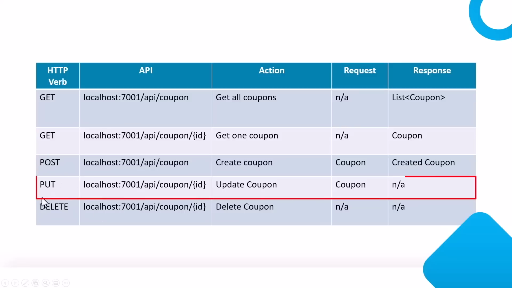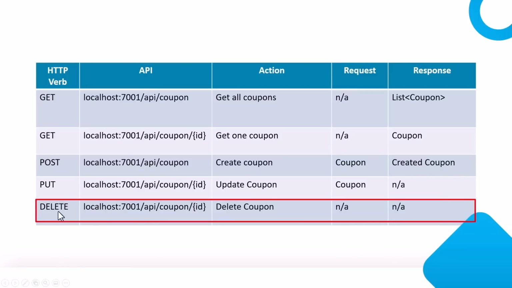Next action or HTTP verb that we have is PUT, and that is to update any existing coupon. In the route here, when we are updating, we can pass the ID of the coupon that we want to update. Because of the HTTP PUT verb, in request we will require the coupon details that have to be updated. And once the API updates the coupon, it typically does not send any response like the updated coupon. If you want, however, you can send it, but that is not the typical route that is taken.